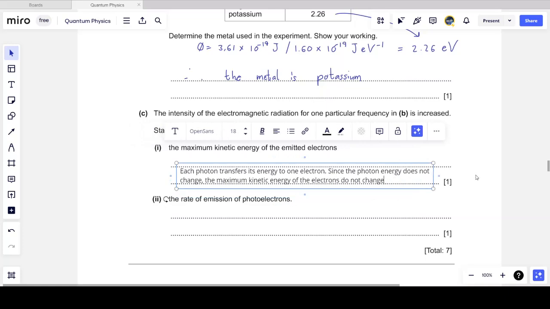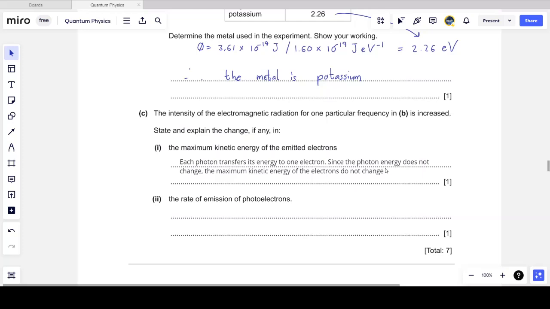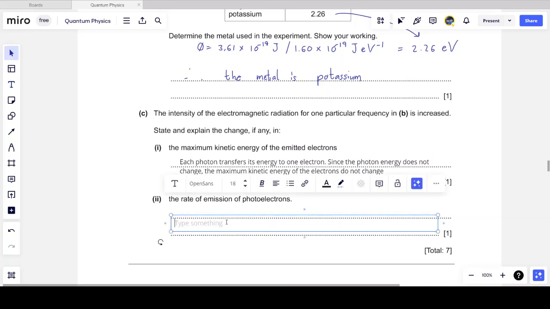So the energy of the photons remains the same, and only one photon can excite or eject one electron, so the electrons don't have any more or less kinetic energy. They'll have the same kinetic energy. We just have more of these electrons being produced, which is actually the next part of the question. State and explain the change, if any, in the rate of emission of photoelectrons.